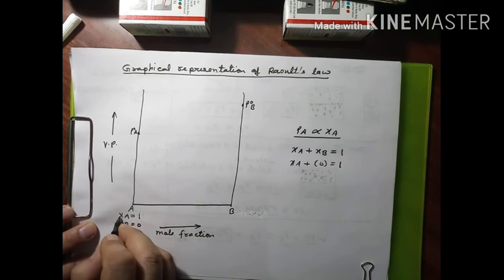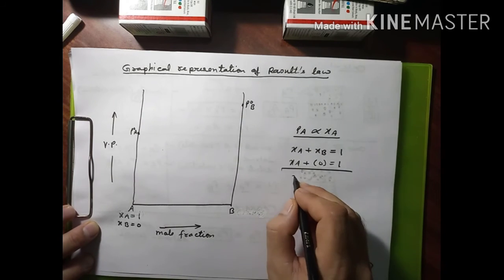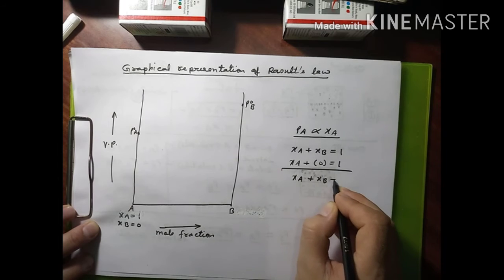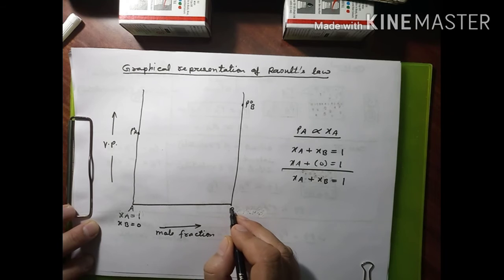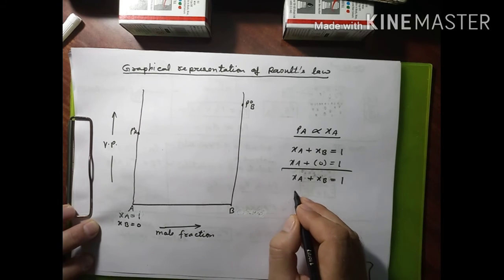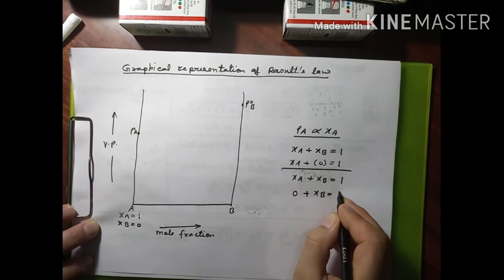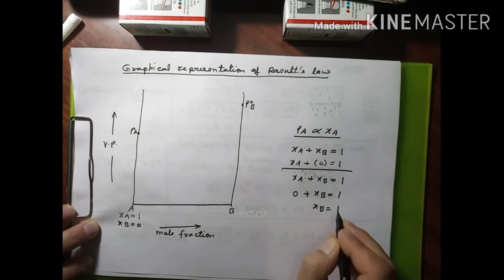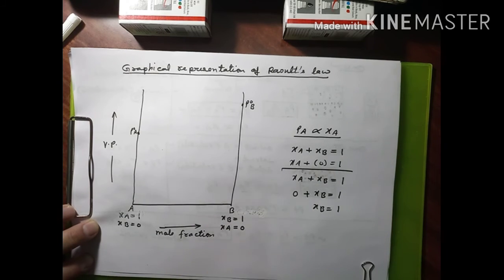Now what happens here, B we have taken in the pure form. Again you see XA plus XB is equal to 1. Here XA is not there because we have taken component B in the pure form. So at this point component A is not there, so the mole fraction of component A is taken as 0. Then plus XB equal to 1. It means XB equals 1. So at this point XB equals 1 and XA will be equal to 0.